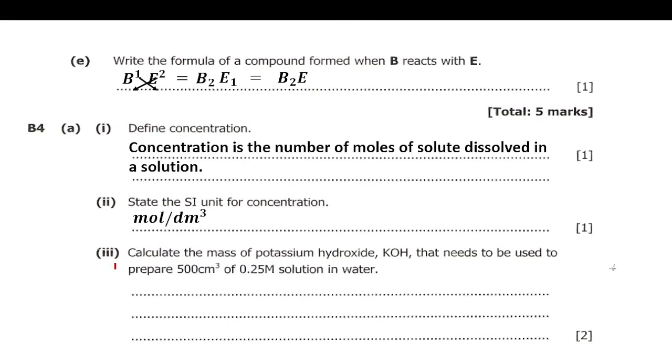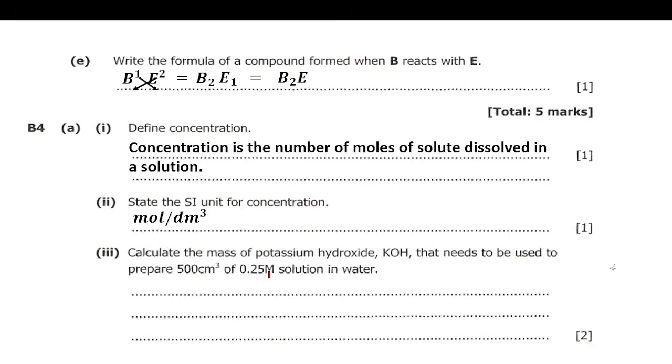Then 3, calculate the mass of potassium hydroxide, KOH, that needs to be used to prepare 500 cubic centimeters of 0.25 molar solution in water.